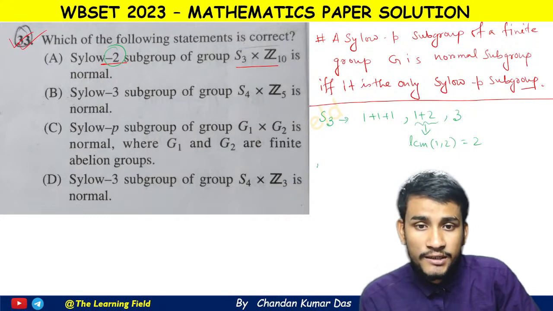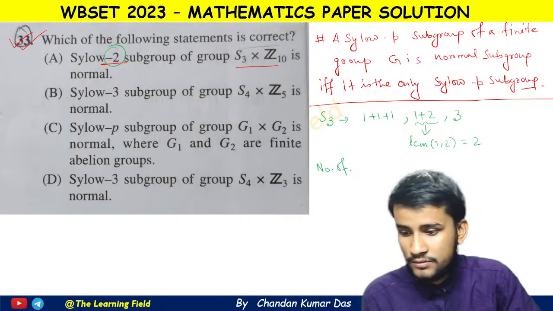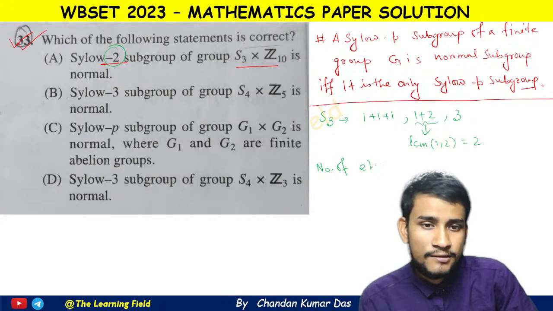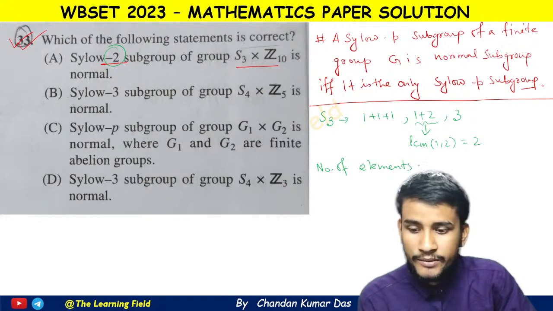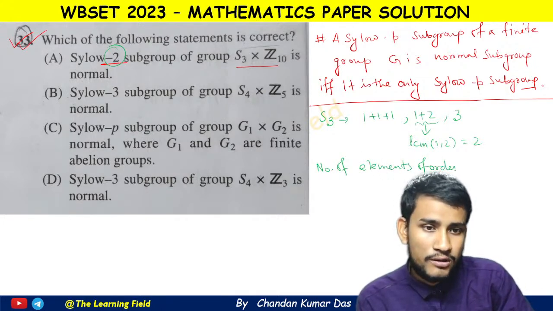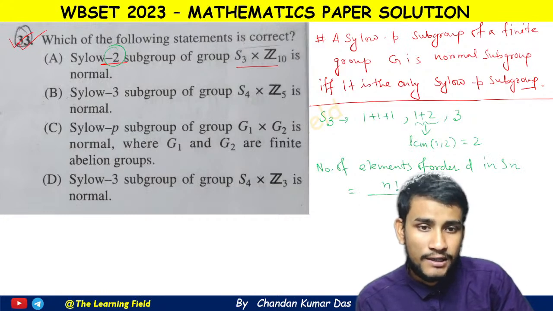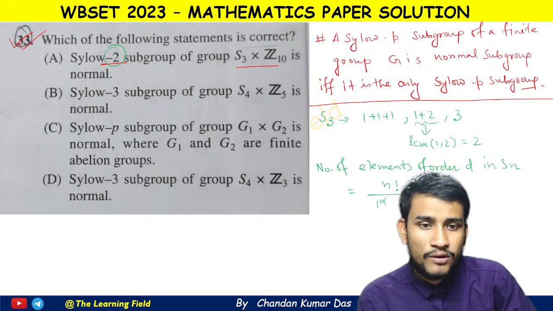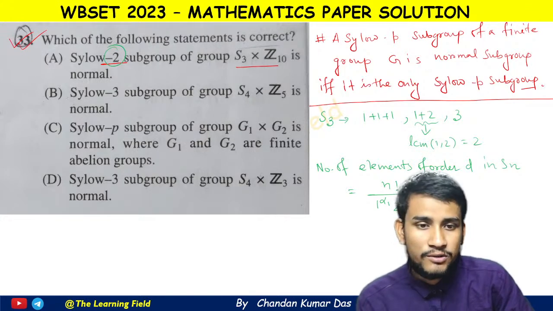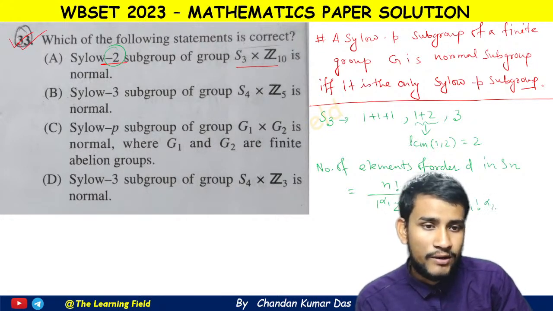And one more formula we need here: the number of elements of order d in Sn is equal to n factorial by 1 to the power alpha 1, 2 to the power alpha 2, similarly 3 to the power alpha 3 and k to the power alpha k, into alpha 1 factorial, alpha 2 factorial and alpha k factorial.